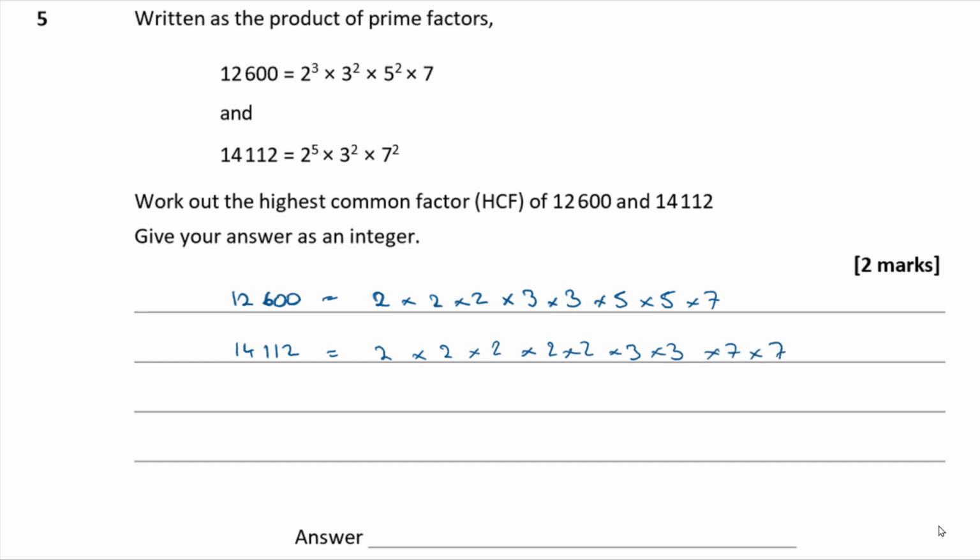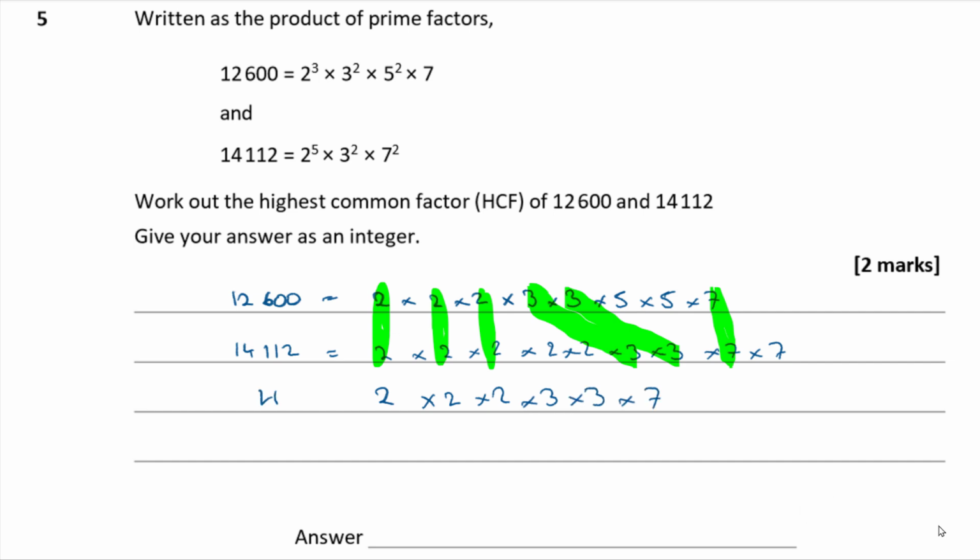Okay, so the HCF will be made up of all the terms that are in both. I've got a 2 in both here, a 2 in both here, another 2 in both here, and I've got more 2's in the bottom number. I haven't got any more to match it in the top one. I've got two 3's in both, and I've got a 7 in both. So altogether what I've got in both is 2, 2, 2, 3, 3, 7.